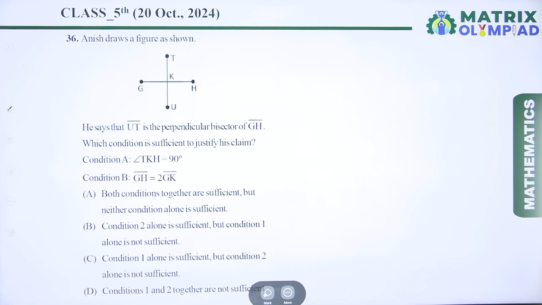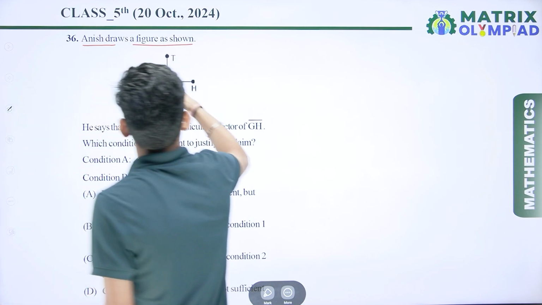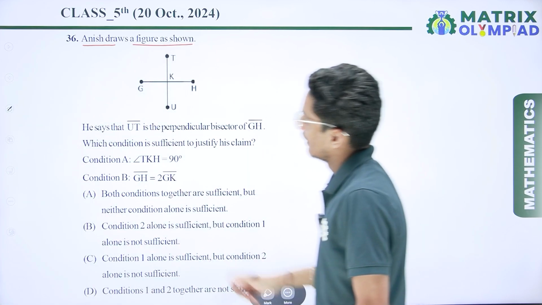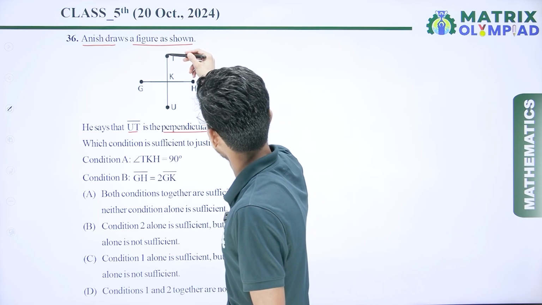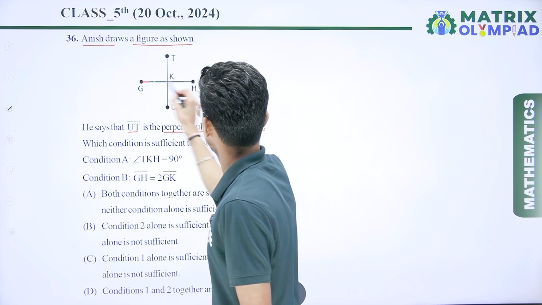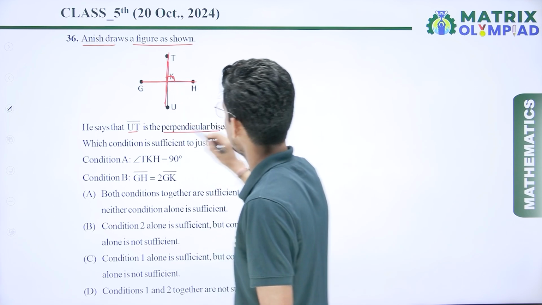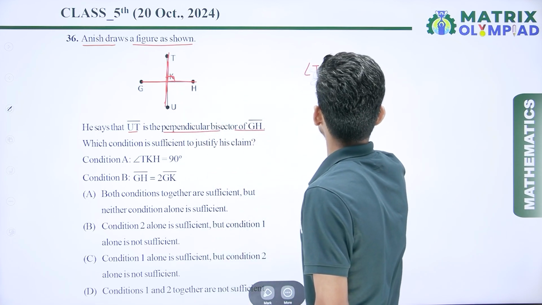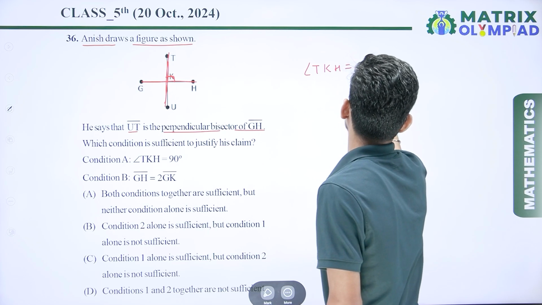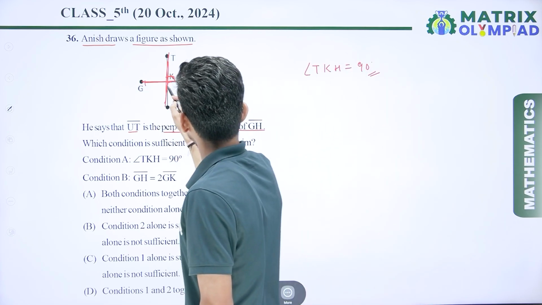So now the next question is that Anish draws a figure as shown. So here we have a given figure. He says that UT is the perpendicular bisector of GH. So if this one is perpendicular, this makes angle TKH 90 degrees, and this one is 90 degrees, and it bisects into equal parts.